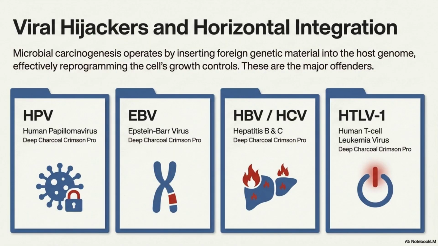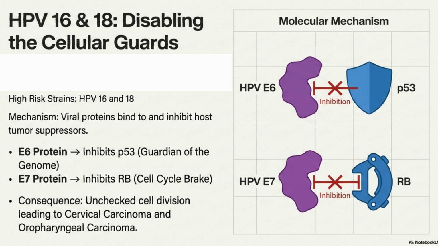Viral and microbial carcinogens. Following is the list of viruses that cause certain cancers and the mechanism through which they cause that cancer. HPV 16 and 18 cause cervical cancer and oropharyngeal cancer. E6 inhibits P53 and E7 inhibits the RB gene.